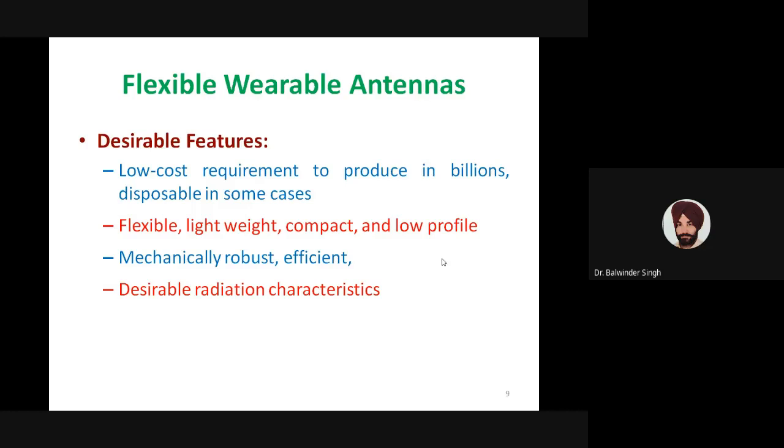At the same time, radiation characteristics should be desirable. If we have designed an antenna for a particular application, then even in different harsh environments it should work desirably, and while designing, we should be able to control the radiation characteristics of the antenna so that we can design our antennas accordingly for their use.